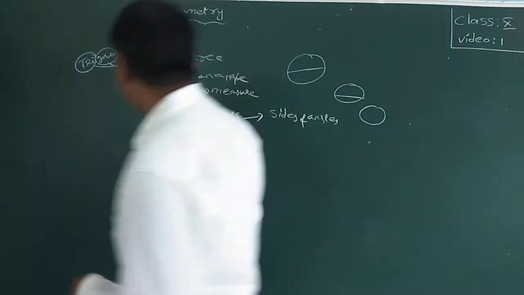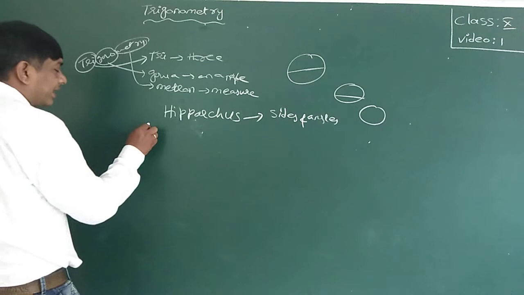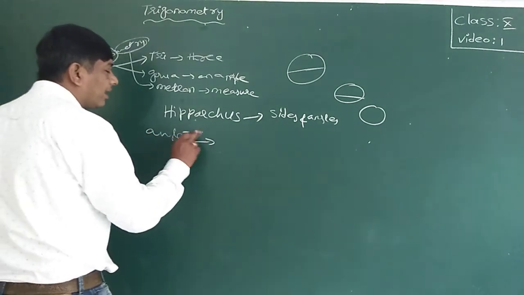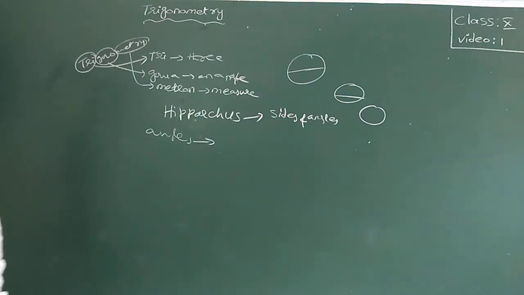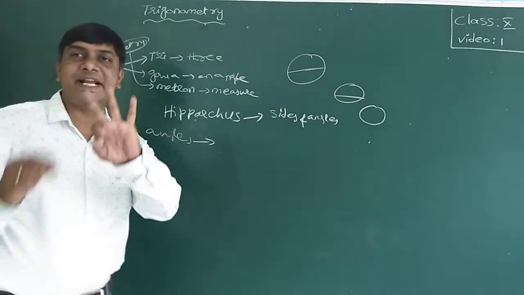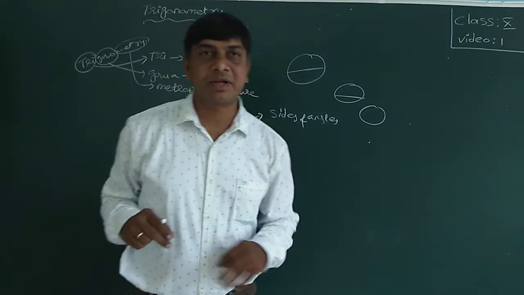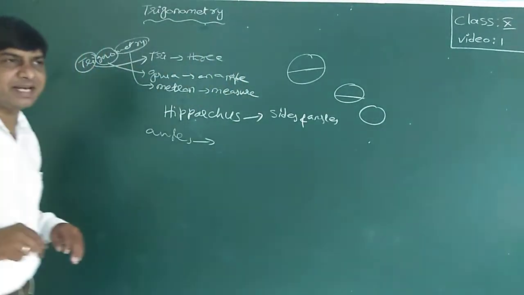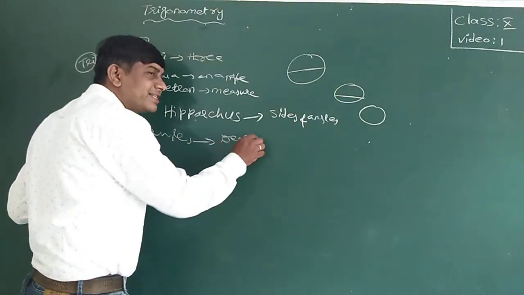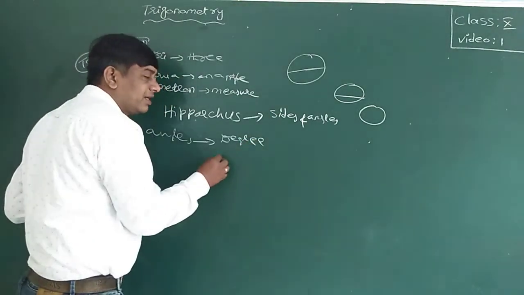In trigonometry, we deal with the three angles of a triangle. The measurements of angles are measured in three different ways. One is the degree system, which we are using at present.